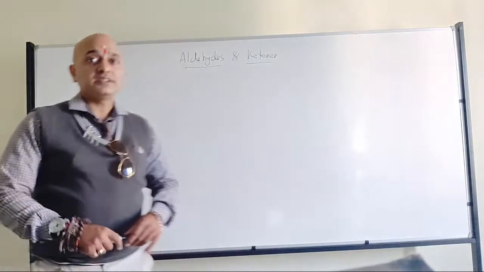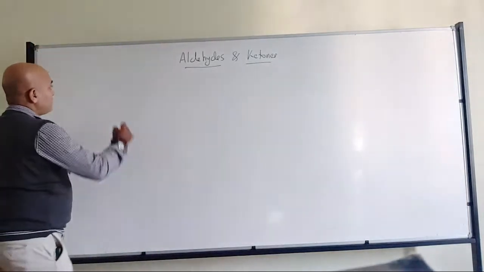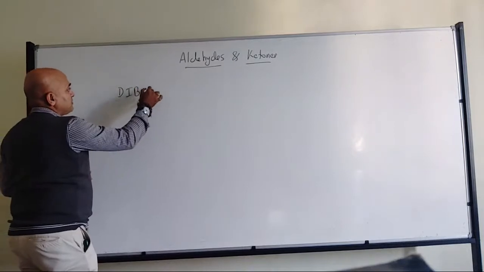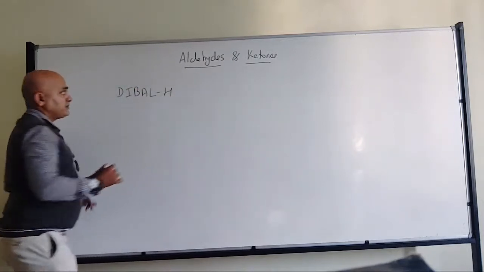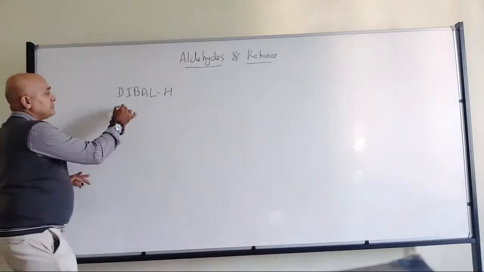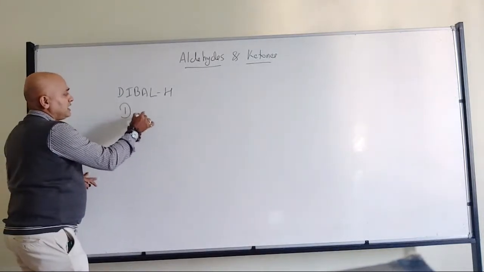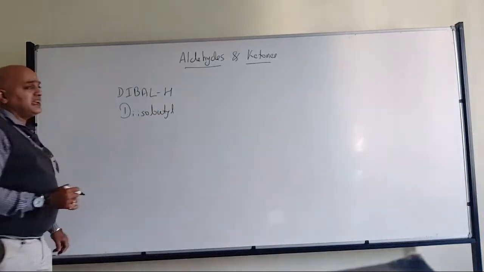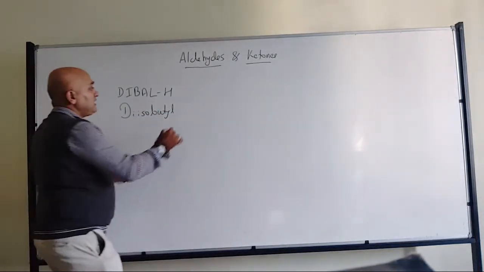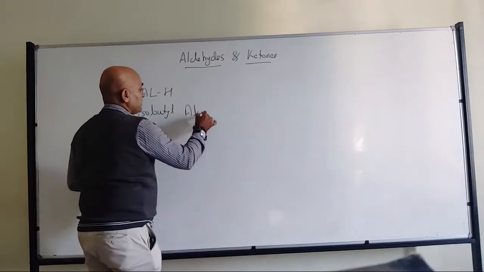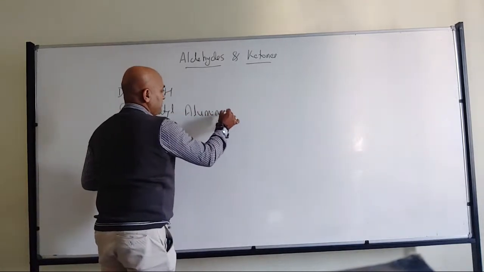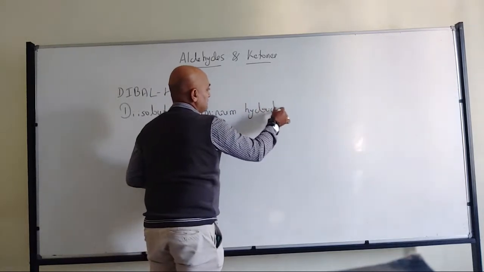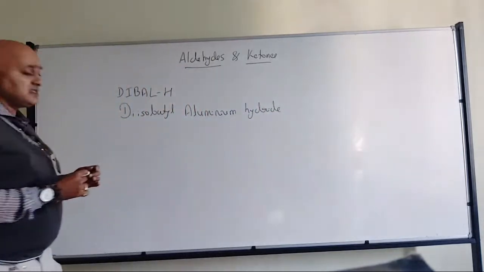Yes, very good. We have discussed DIBAL-H. So what is DIBAL? DIBAL is nothing but diisobutyl aluminium hydride.